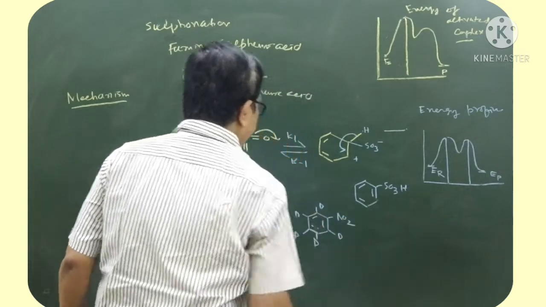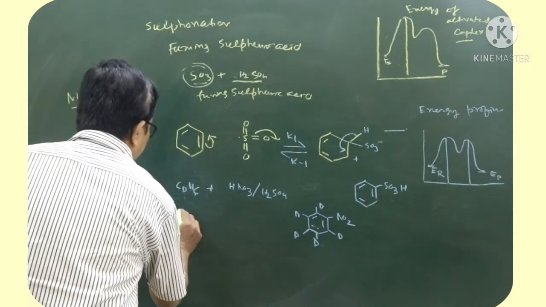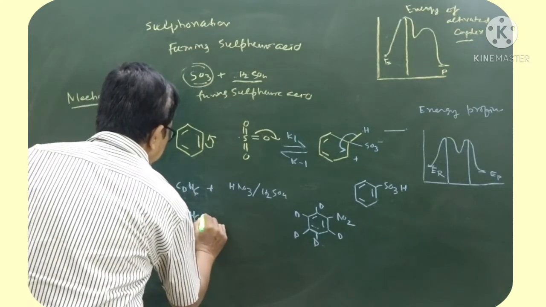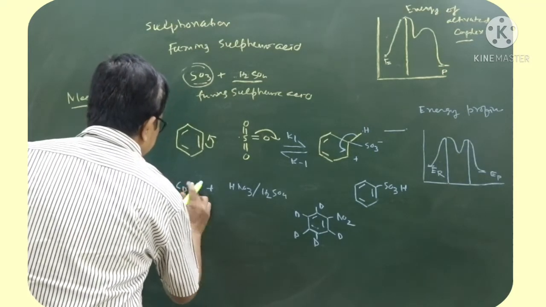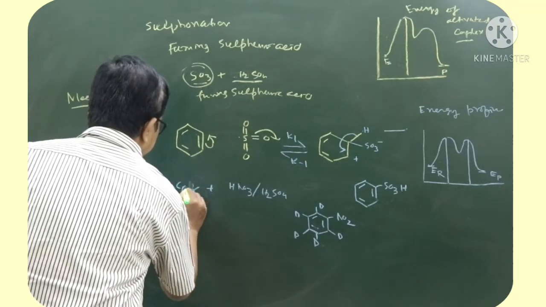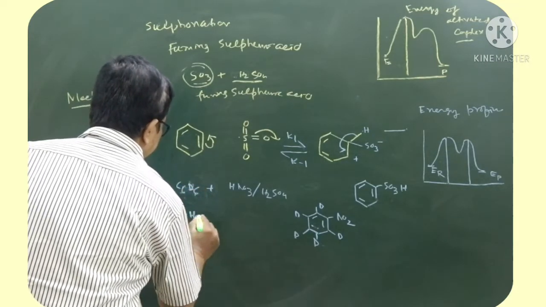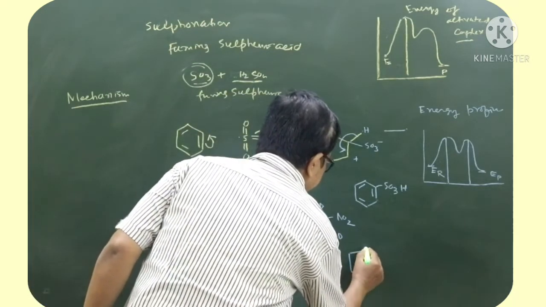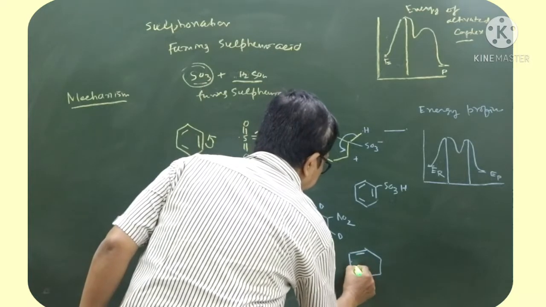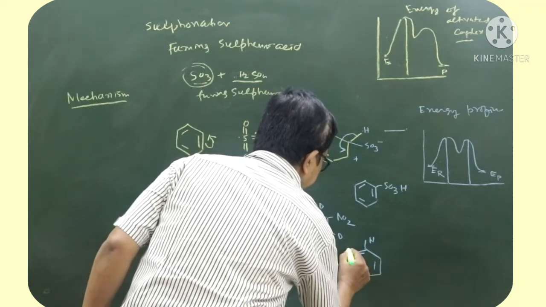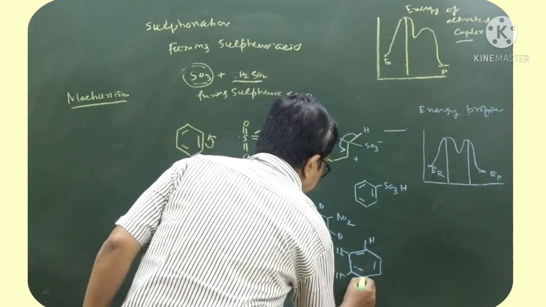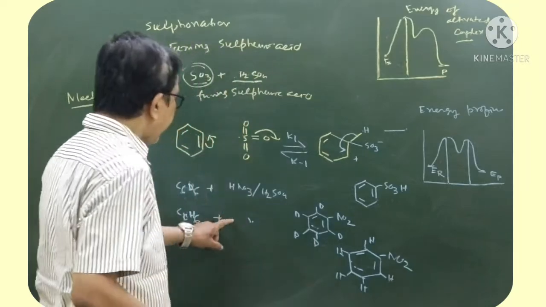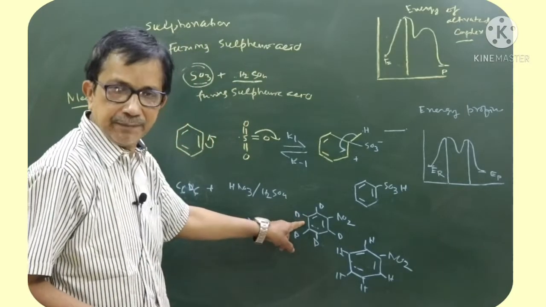Meaning 1 D is replaced by NO2, and if it is C6H6, and the other is C6D6, make it C6D6 and compare with C6H6 plus the same reagent. In this case what happened? It will be this. In both the cases, rate of nitration is same.